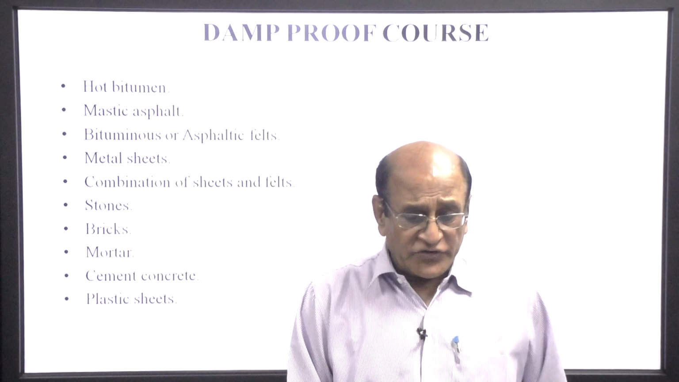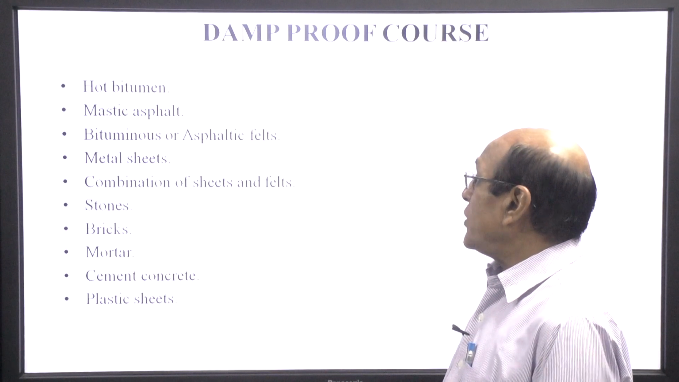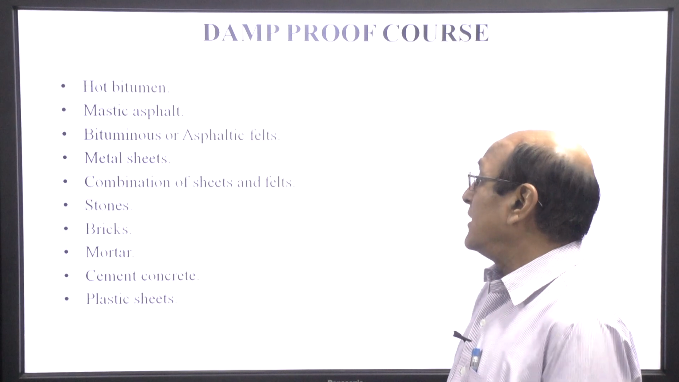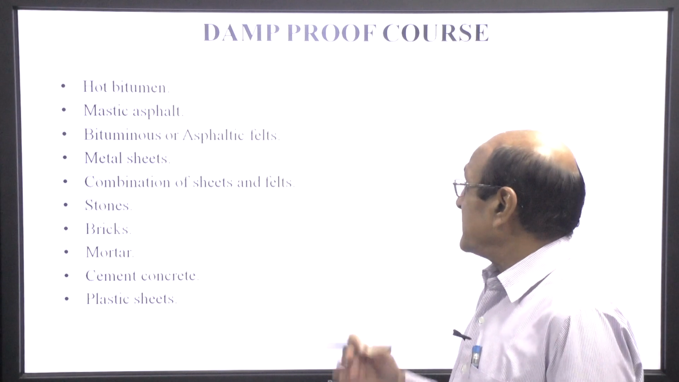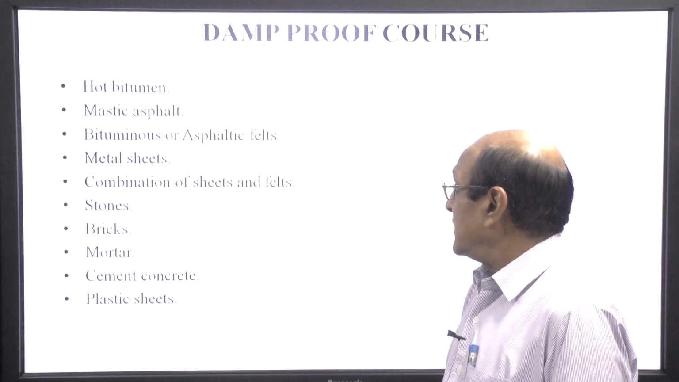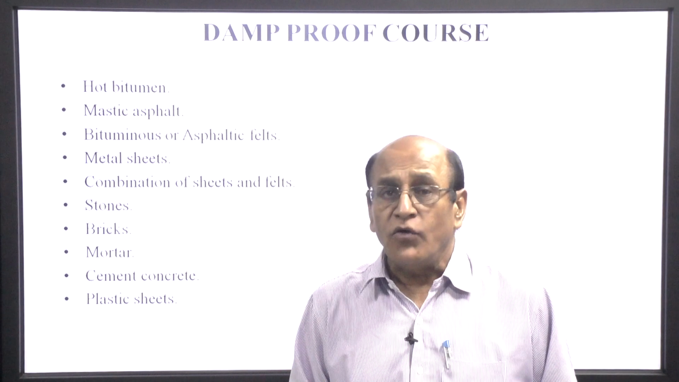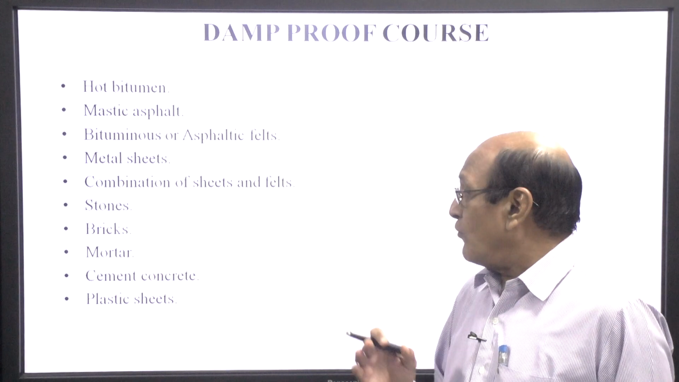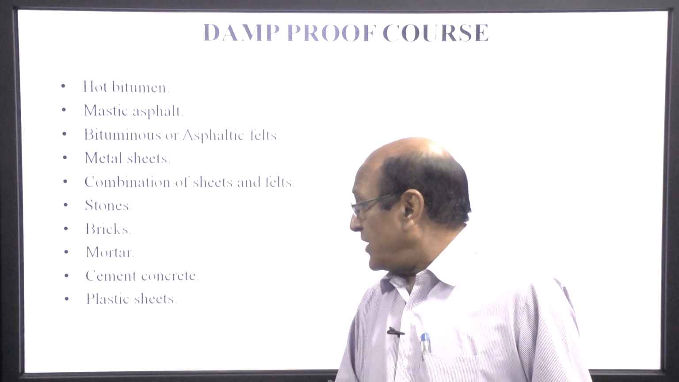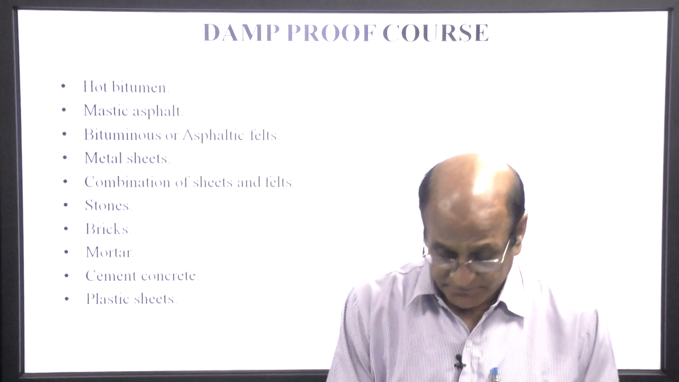So, damp proof course materials are hot bitumen, mastic asphalt, bituminous or asphaltic felt, metal sheets, a combination of sheets and felt, stone, bricks, mortar, cement concrete, and plastic sheets.